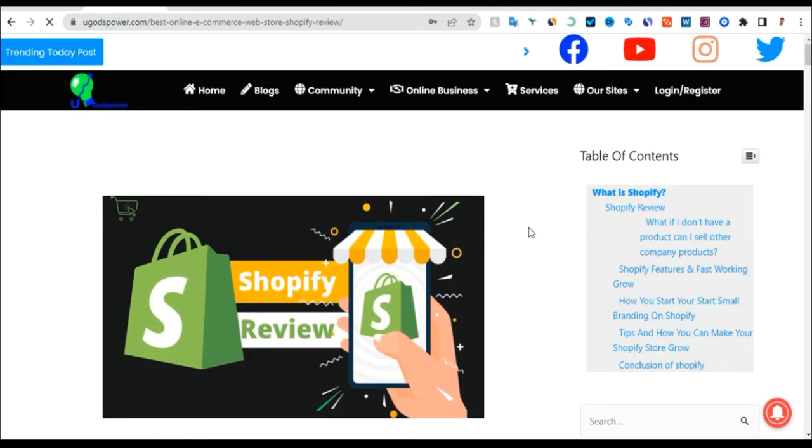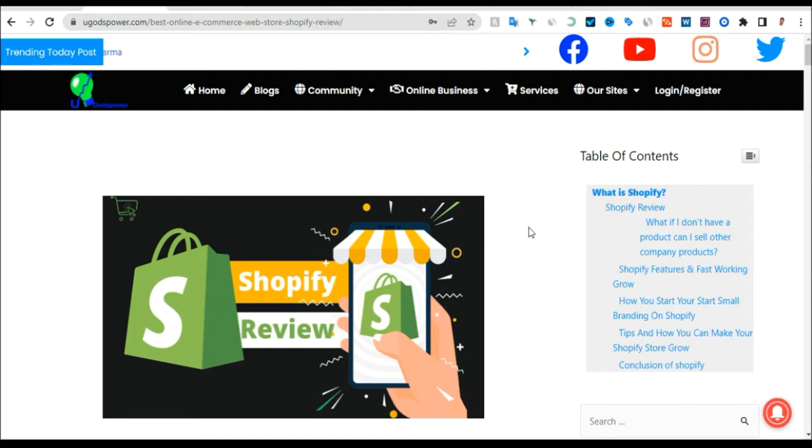But you need to rank for a keyword that is low competition, a keyword that doesn't have difficulties to rank for on Google. When you are ranking for a high keyword, you find it difficult because there are people whose domain authority is more than yours. So you are going to look for a keyword that is simple, that doesn't have difficulties of ranking. So how to find this keyword?